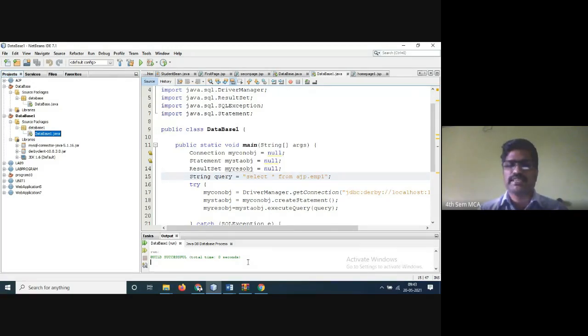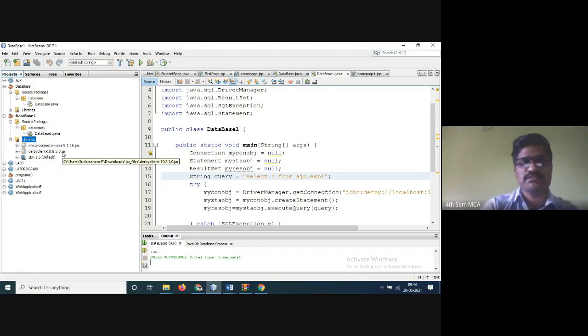So what you have to do is extract your zip files. You will be getting the jar files. Under that, you will have one file that you install in libraries. Just right click, add jar file or folder, and select the path. Automatically it will be installed. Derby client 10.8.0 jar file. That's it. Now do you have any problems?